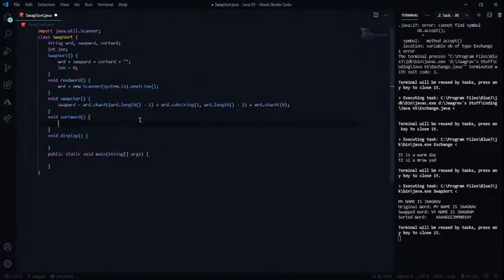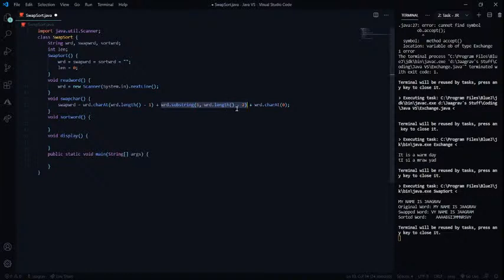So for those who did not get to see it, this is what I'm doing. I'm inputting the word, and then I'm swapping the first character with the last character. So word.length() - 1 is the last character. It says that I need to replace the last and the first character, so swap those characters, and for that I'm going to get the last character using word.length() - 1. That's the index of the last character, and then I'm going to get it using charAt, and after getting it I'm going to put the rest of the word in the middle. So word.substring, I'm starting from 1, so that it starts from the rest of the word.